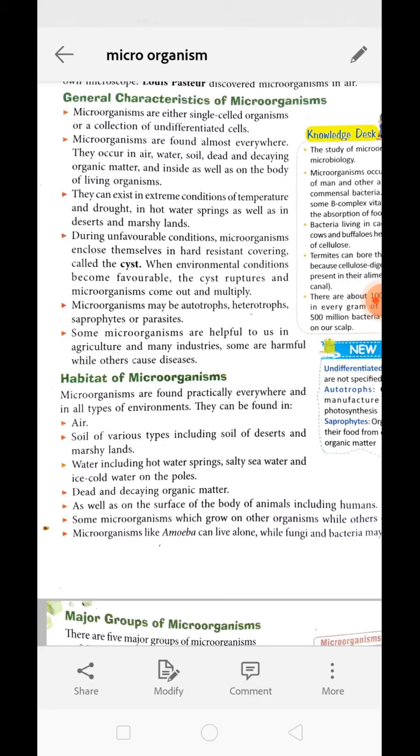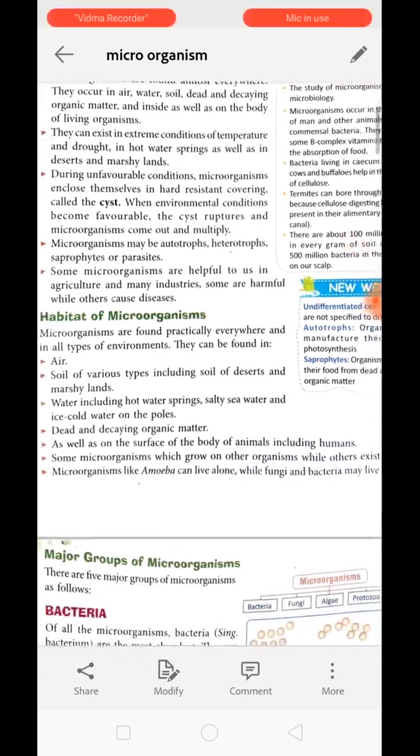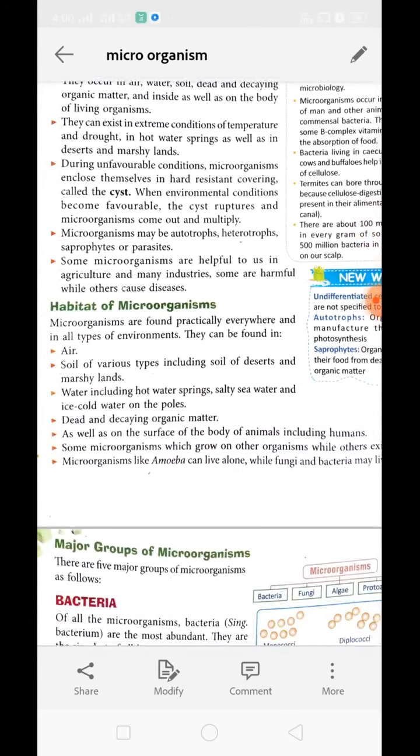They can even survive in extreme climatic conditions, like drought or hot spring water. But every organism living in a certain climatic condition is adapted so that it can live there very easily. Every microorganism is adapted according to the habitat in which it is living. That is why we find microorganisms with different adaptations in different regions.